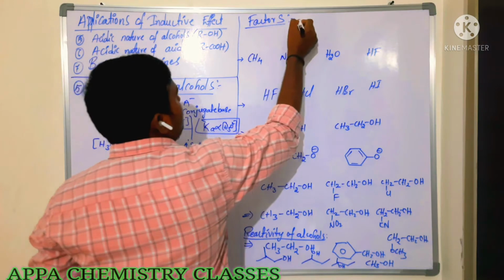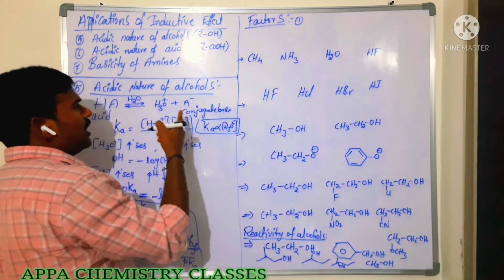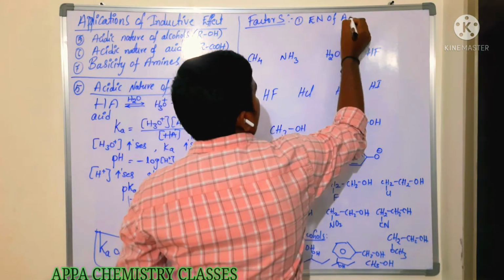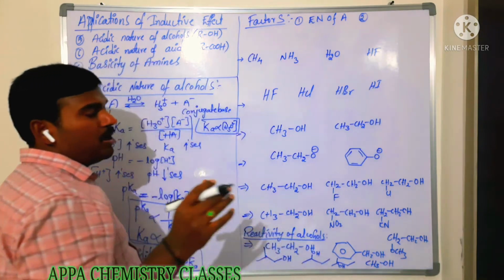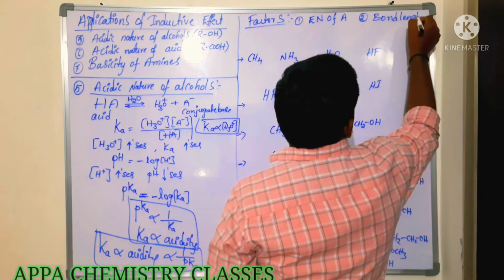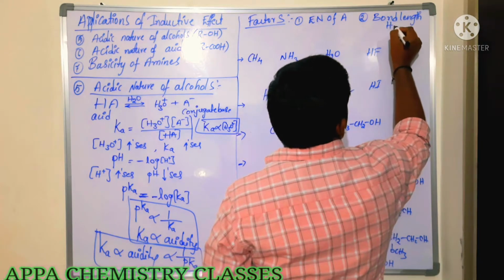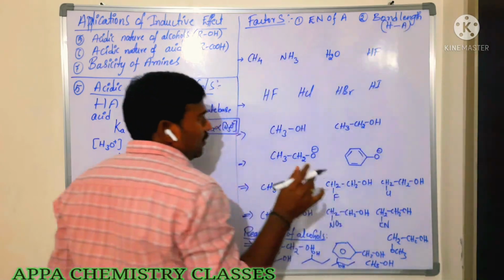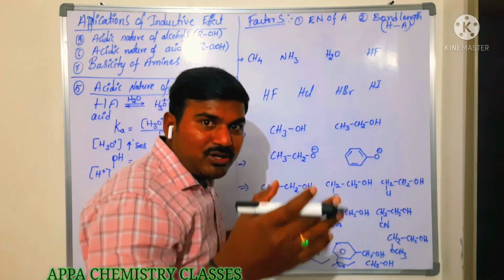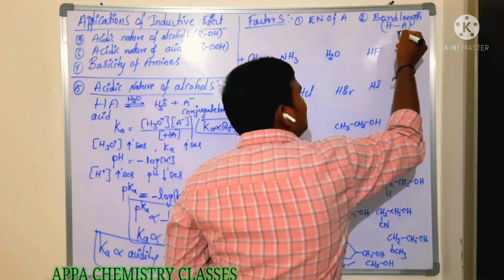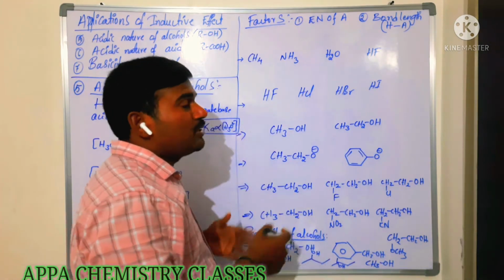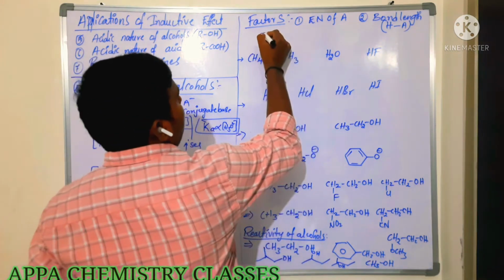The first factor is the electronegativity of the bonded atom, that is, electronegativity of A. The second factor is bond length. If the bond length from hydrogen to the conjugate base is more, then the bond strength is less, so it can be easily dissociated and quickly give the H+ ion. That is said to be more acidic in nature.